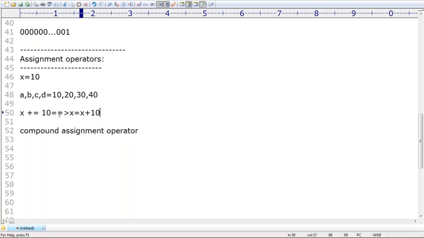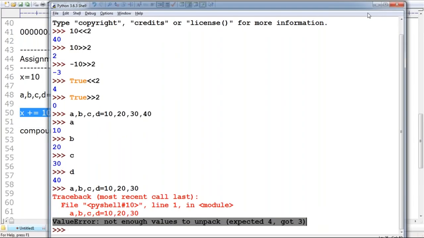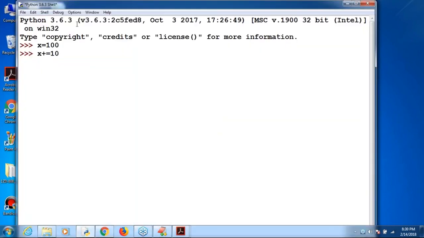x is equal to x plus 10. Yes. Not much explanation required. Instead of writing this much, you can shortly write x plus equal to 10. Happily you can do it. Now observe this very carefully. I'm taking x value equal to 100. Then x plus equal to 10. Valid, no problem.